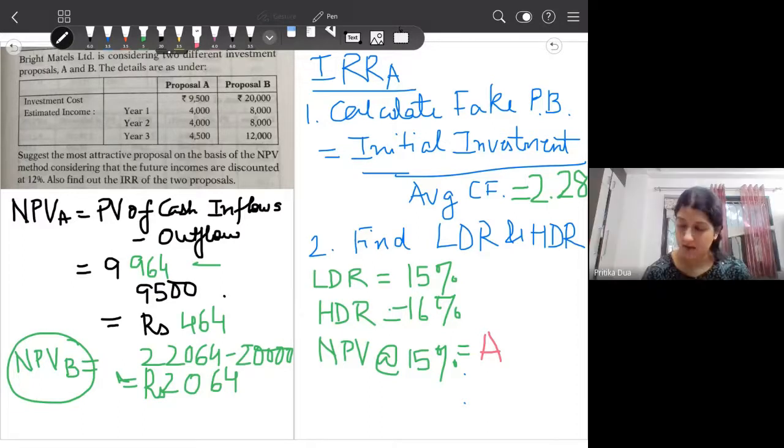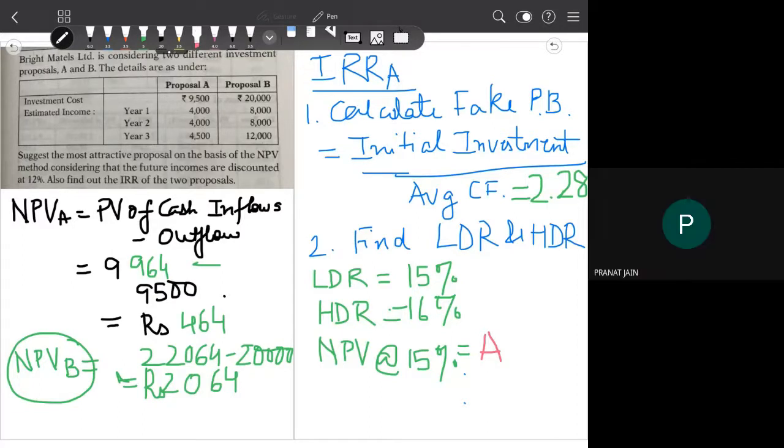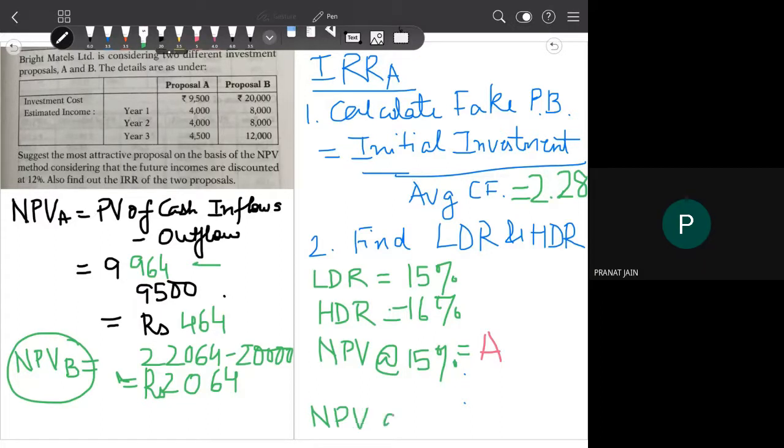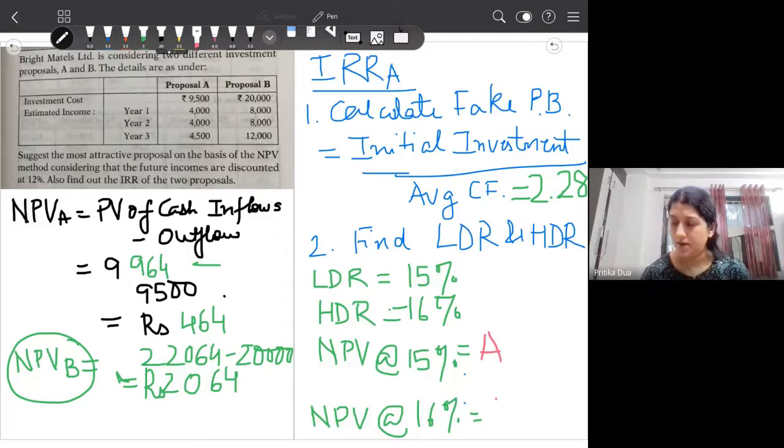Ma'am, value at 15% is 2.28, and 14 and 16% are equally distant from this. So lower किसको लेंगे और higher किसको लेंगे? ठीक है, मैं एक बार टेबल ओपन कर लेती हूँ, कंफ्यूजन हो रही है तो I will just open the टेबल।